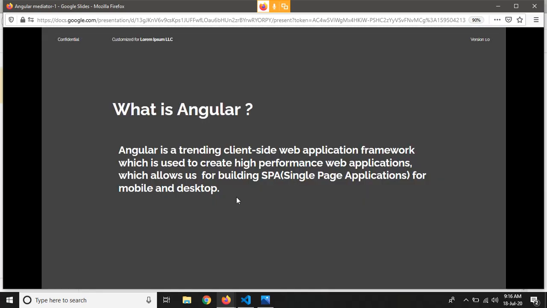So first of all, let's start again with Angular. What is Angular? Angular is a trending client-side web application framework which is used to create high-performance web applications. Web applications means any application or website that can run on the browser. By using Angular, we can create high-performance web applications for mobile and desktop as well.